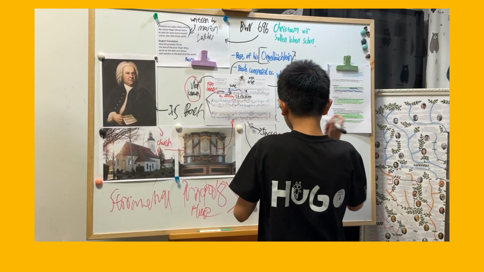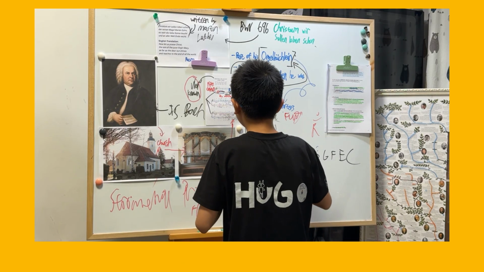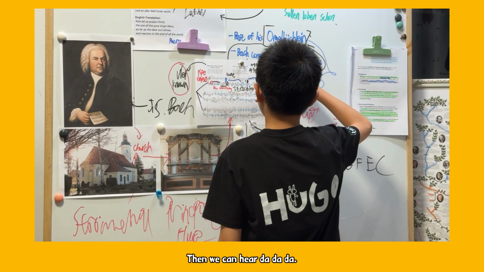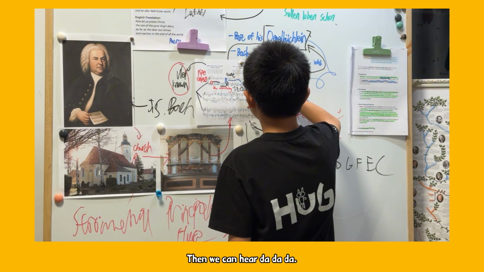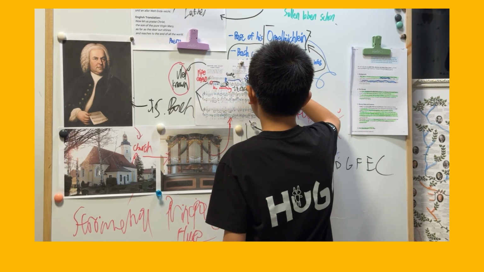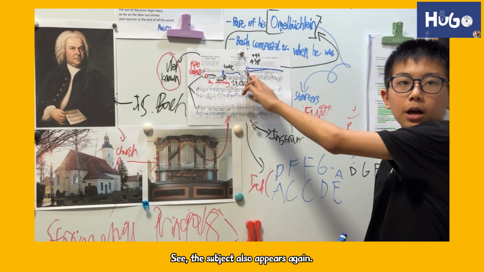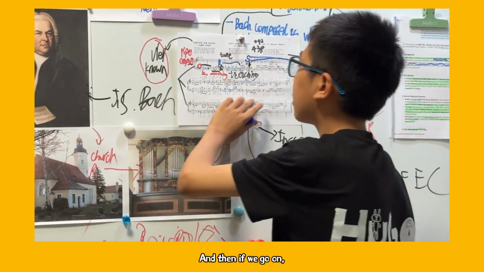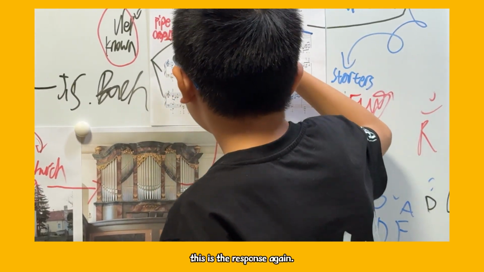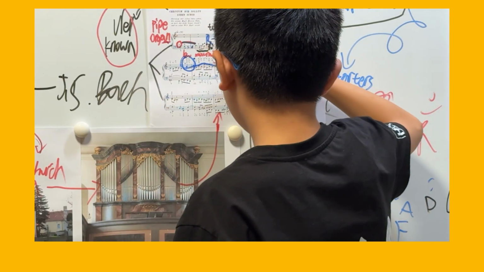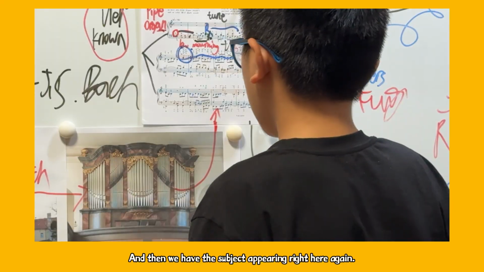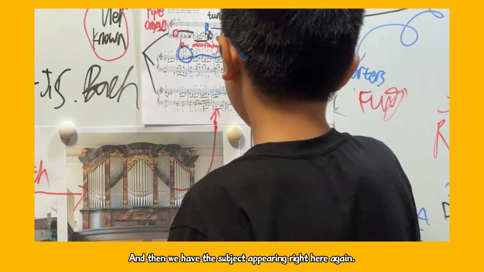And you follow the blue arrows there. Then we can hear the melody. So this one is also the response here, and then the subject repeats again. See? The subject also appears again, and then if we go on, this is the response again. And then we have the subject appearing right here again.